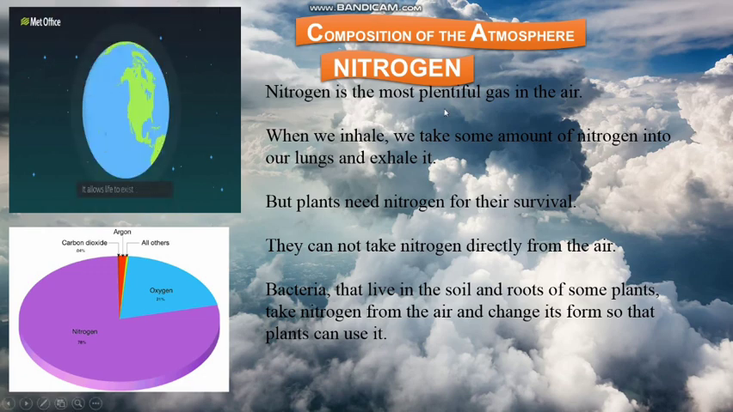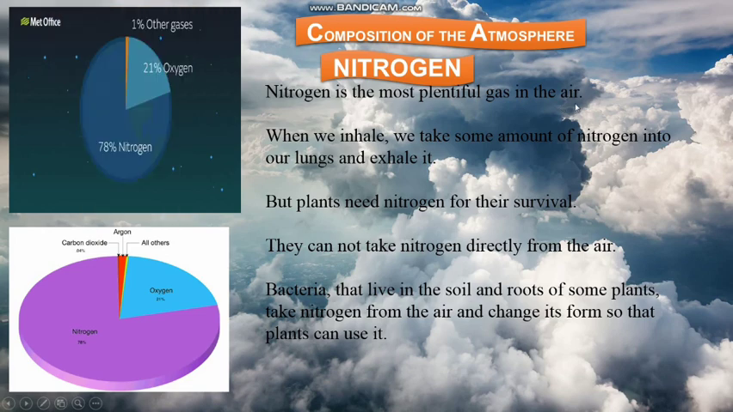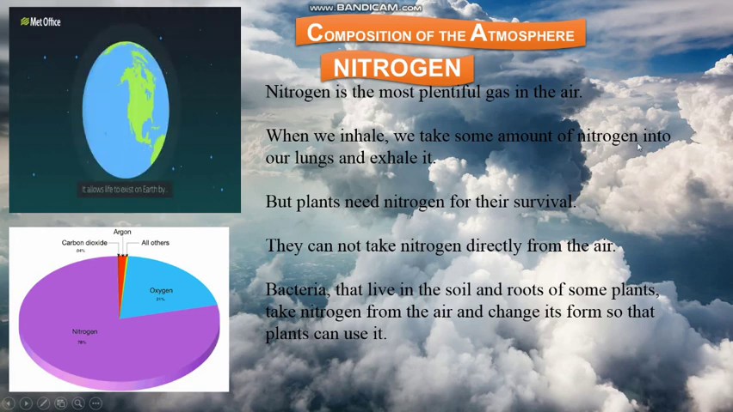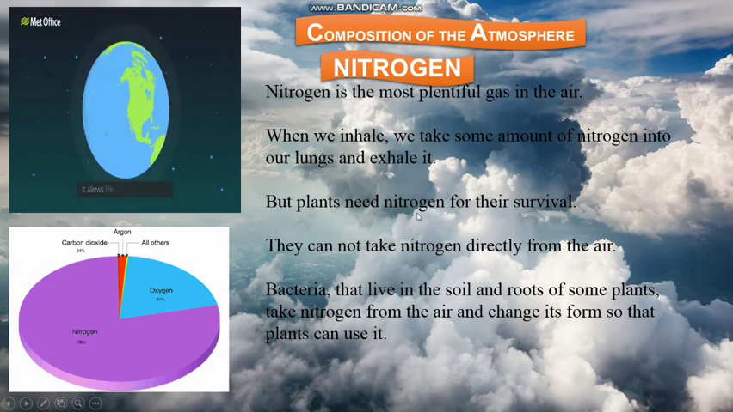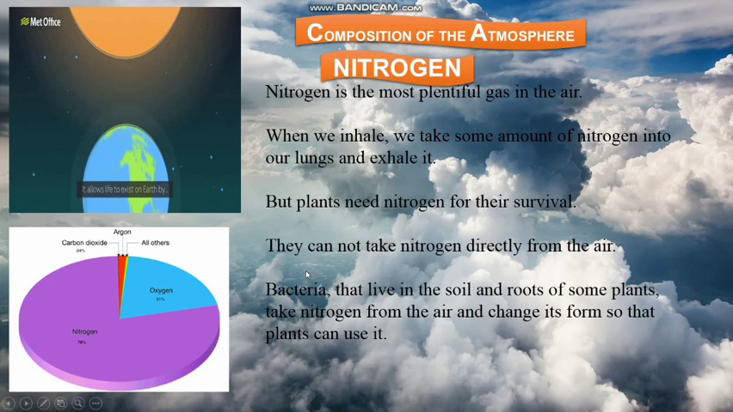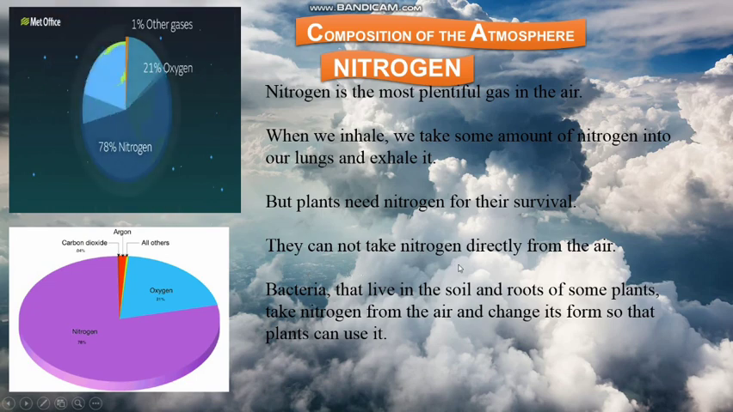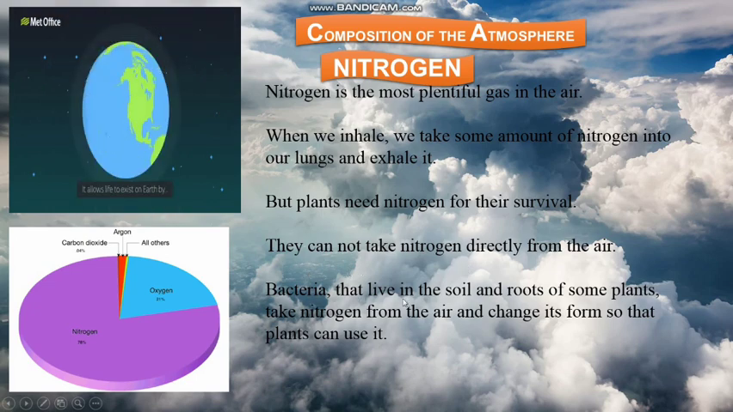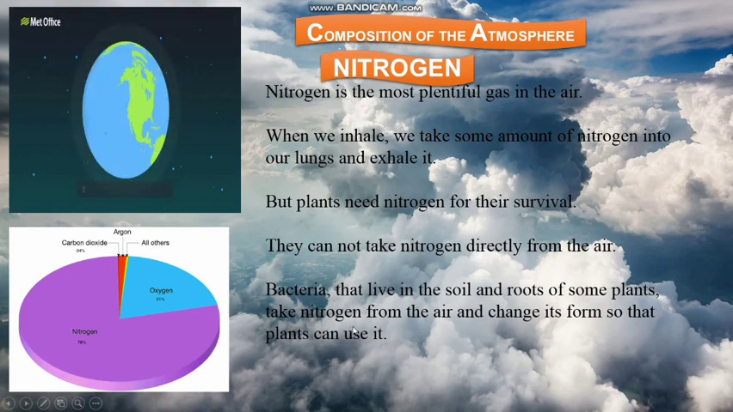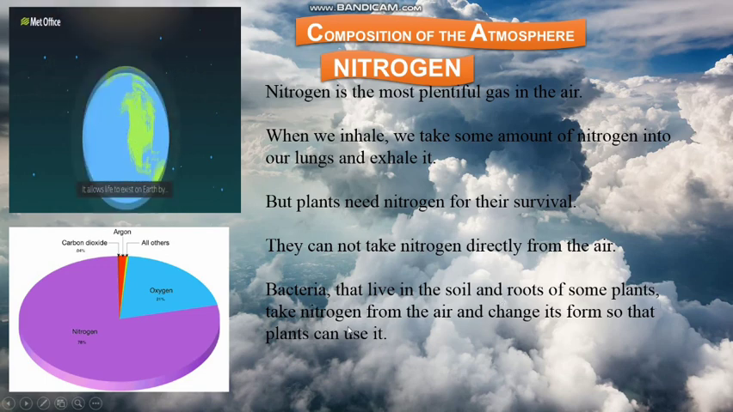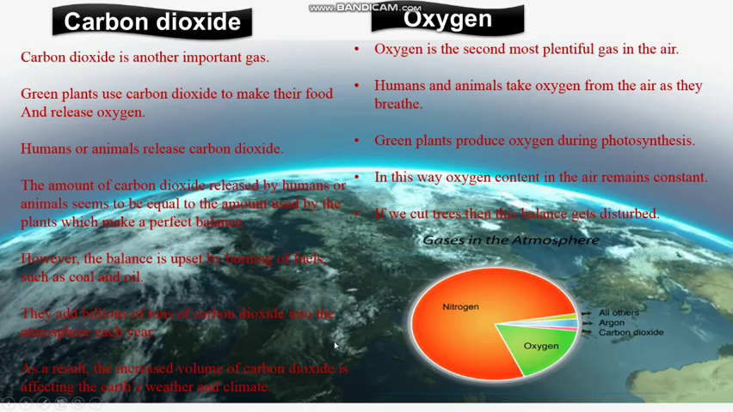Nitrogen. So nitrogen is the most plentiful gas in the air. When we inhale, we take some amount of nitrogen into our lungs and exhale it. But plants need nitrogen for their survival. They cannot take nitrogen directly from the air. Bacteria that live in the soil and roots of some plants take nitrogen from the air and change its form so that plants can use it.